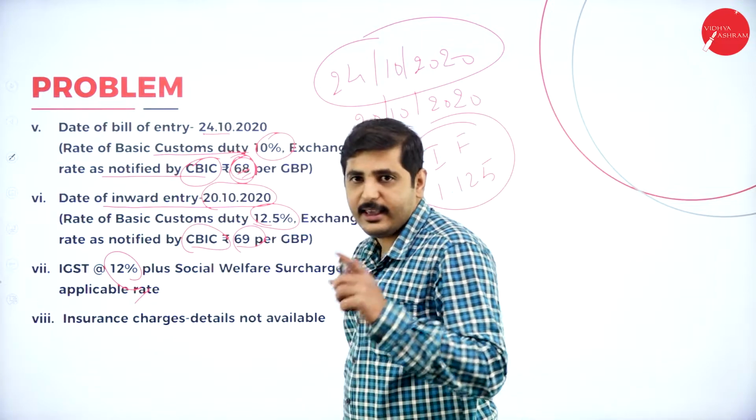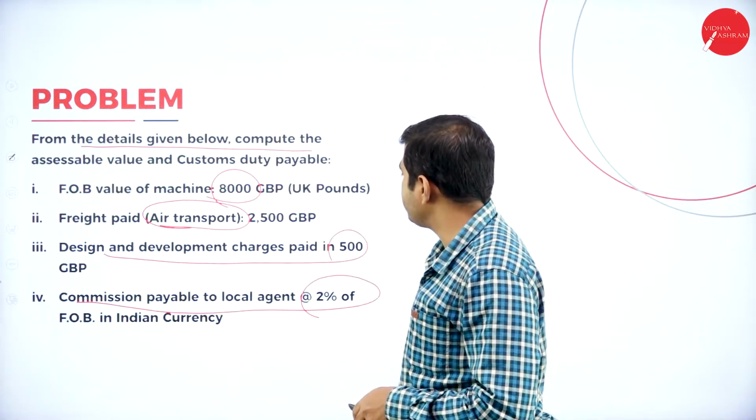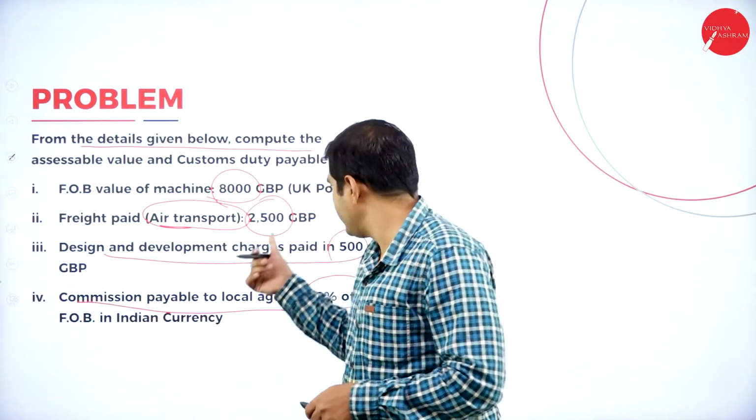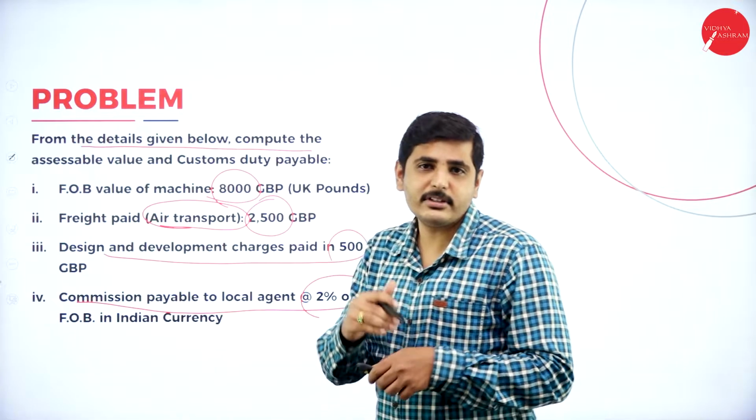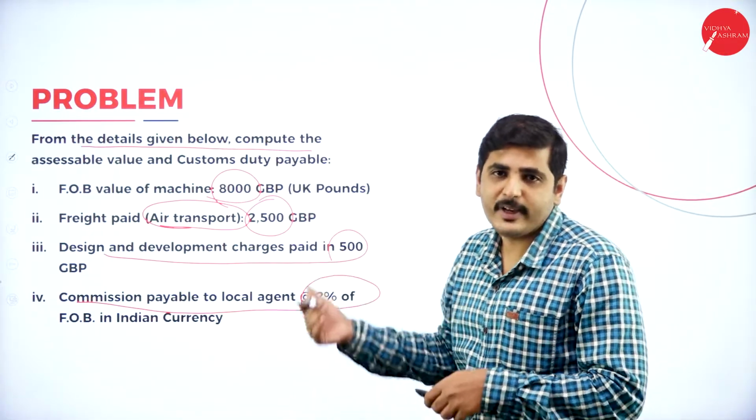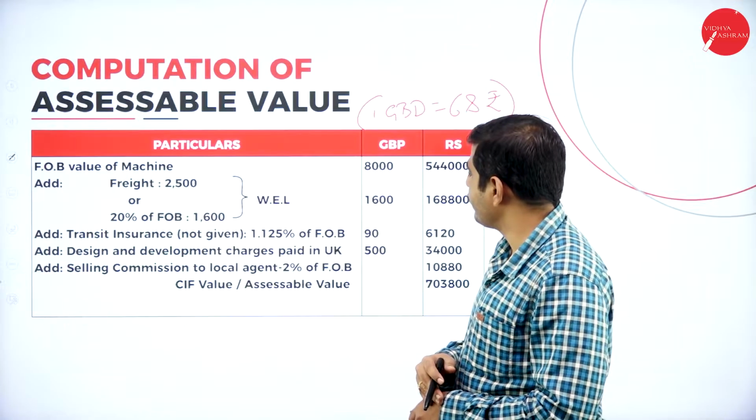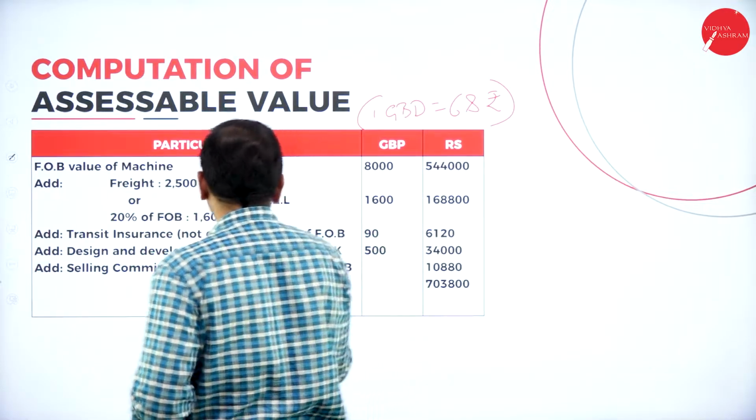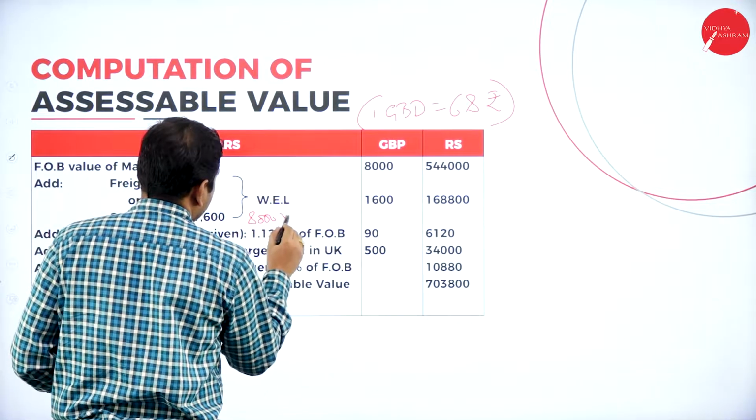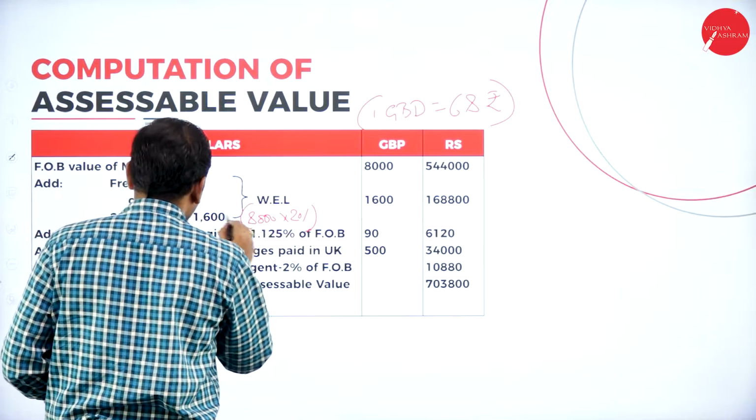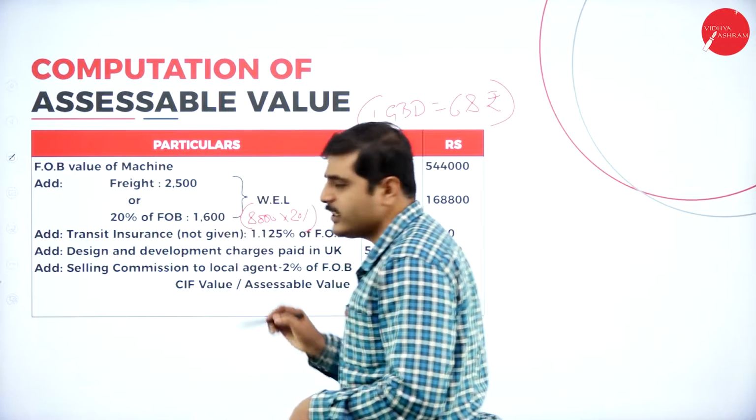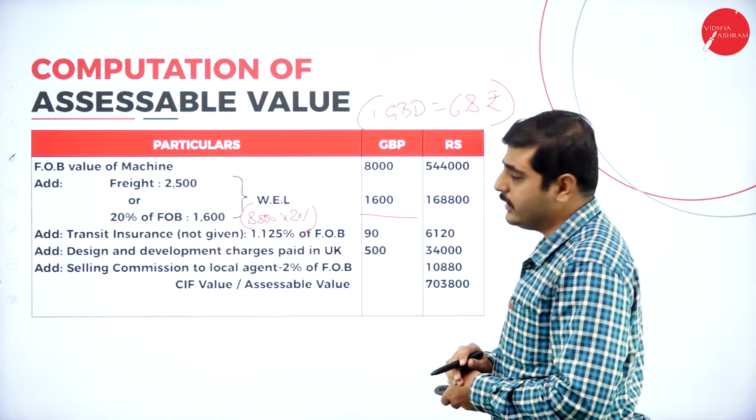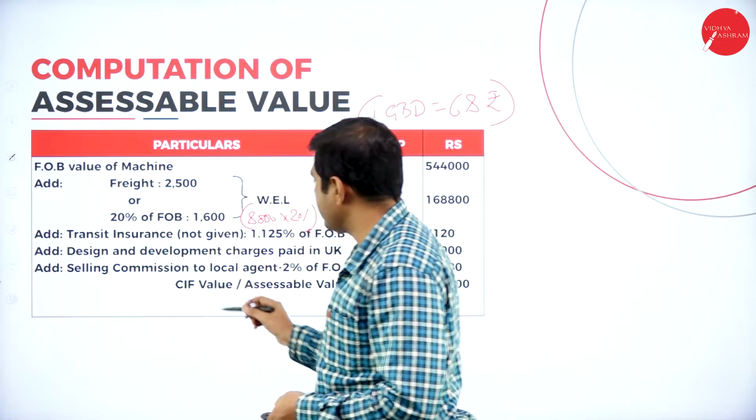Again, we have to add the freight. What is the actual freight? This is the air transportation, and the actual freight is 2,500. Either the 2,500 GBP or 20% of the FOB value, whichever is lesser, should be considered as freight. So 8,000 into 20% becomes 1,600. Which is lesser? 1,600 is lesser. Take 1,600 and convert it to Indian rupees. It will become 1,68,800.